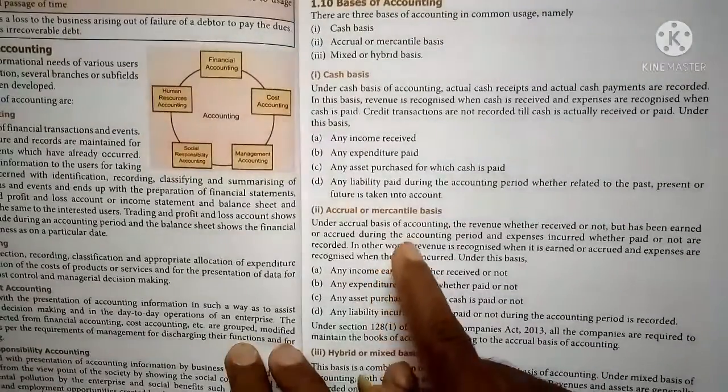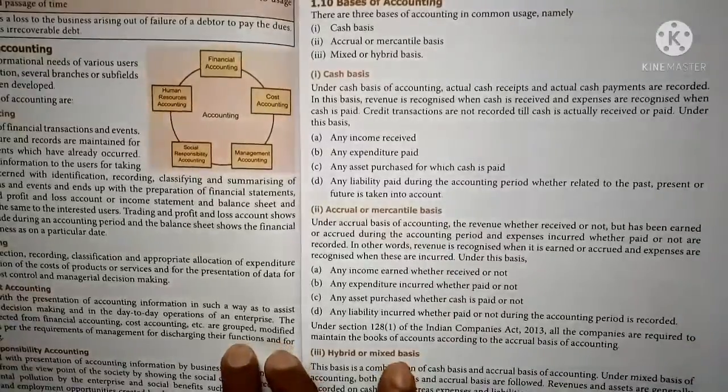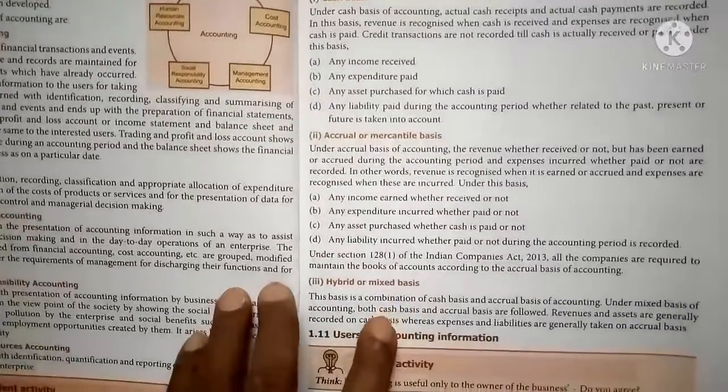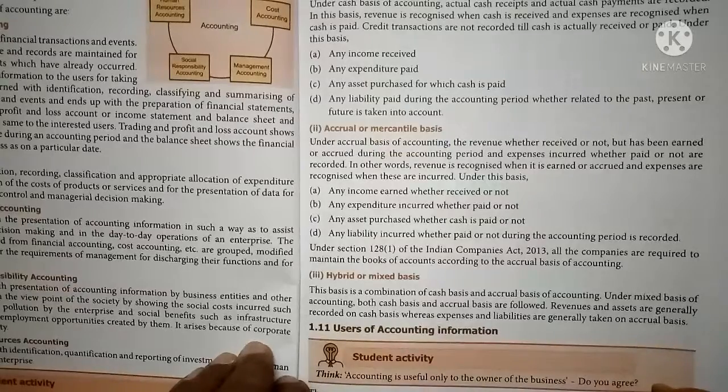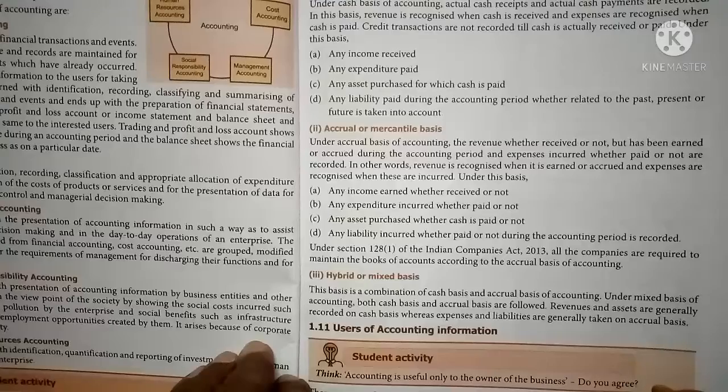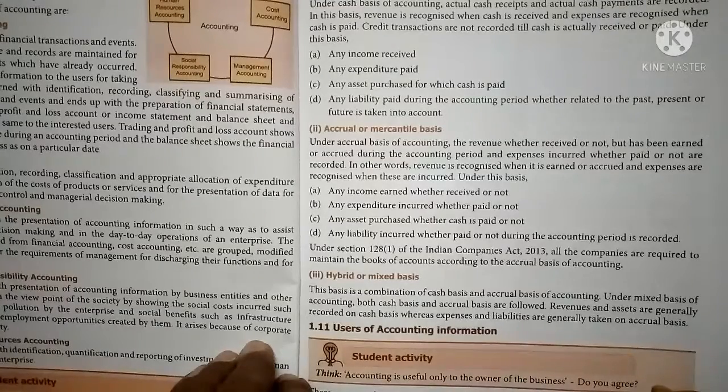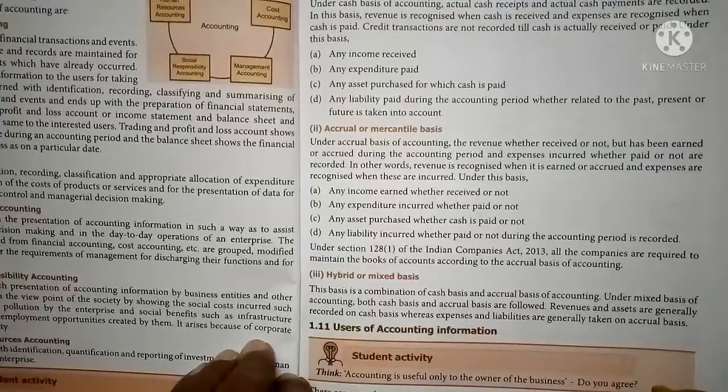Accrual or mercantile basis. In this accrual or mercantile basis of accounting, the revenue, whether received or not, but earned or accrued during the accounting period, and the expenses incurred, whether paid or not, are recorded.